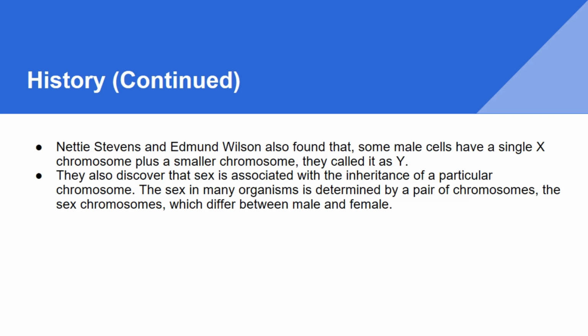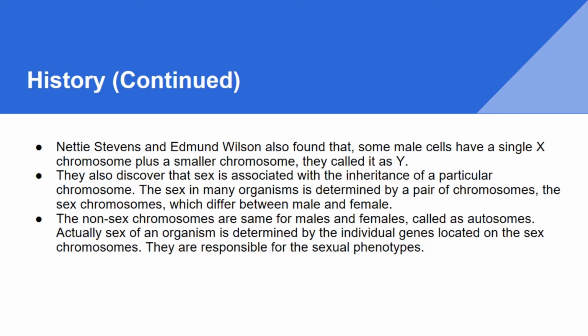The sex in many organisms is determined by a pair of chromosomes, the sex chromosomes, which differ between male and female. The non-sex chromosomes are the same for male and female. These chromosomes are called autosomes.